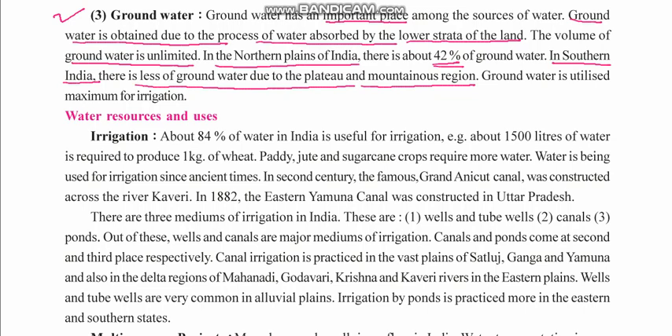Now, the northern plains, we have already studied in previous chapters and in standard 9 also. Northern plains are formed of alluvial soil, and alluvial soil absorbs a lot of water. It can retain a lot of water also, right? Groundwater is utilized maximum for irrigation, so mainly it is used for irrigation purpose.